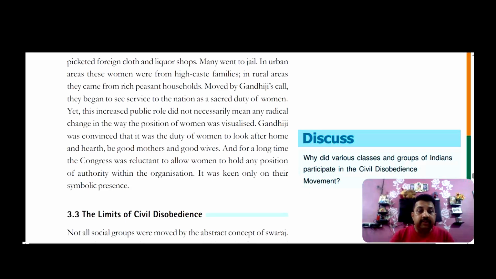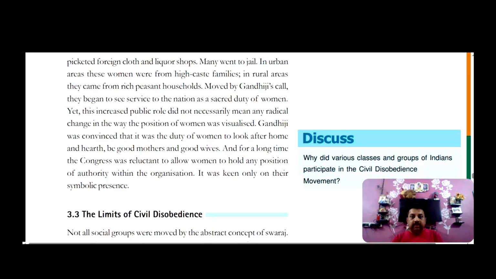Gandhiji was convinced that it was the duty of women to look after the home and hearth, be good mothers and good wives, and also be good citizens for the country of India. For a long time, the Congress was very reluctant to allow women to hold any position of authority within the organization, and it was keen only on their symbolic presence.